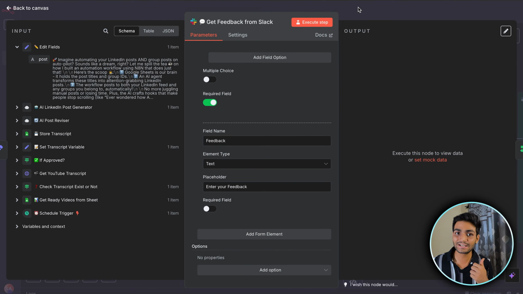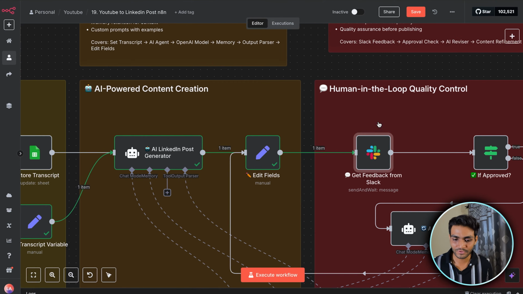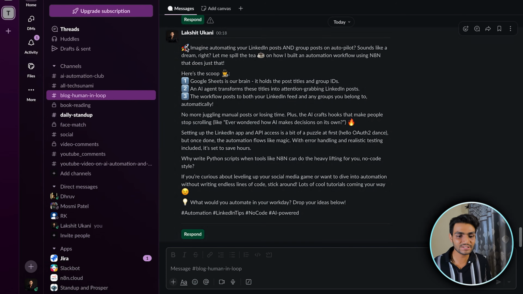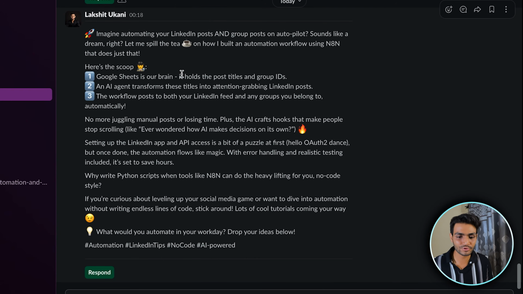Once that is done, we'll execute this step. Now this will wait until and unless we reply to it. So we'll go to Slack. In Slack, you can see inside this channel we are getting this response over here.